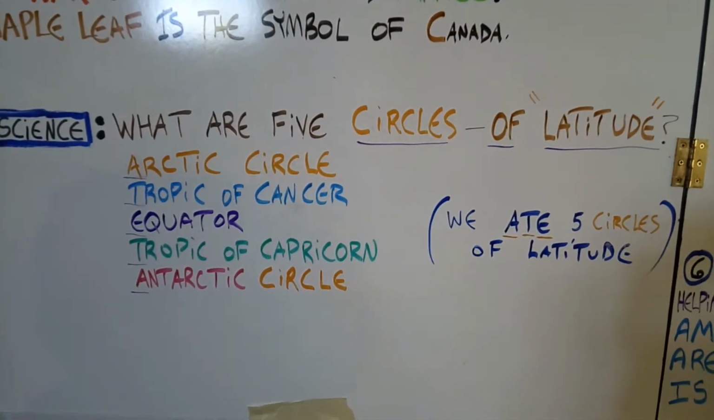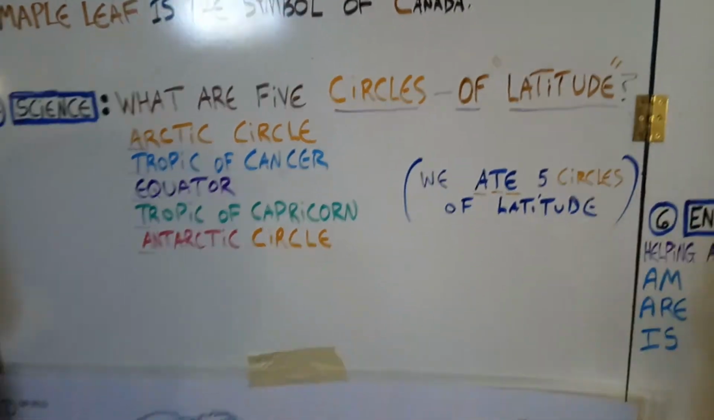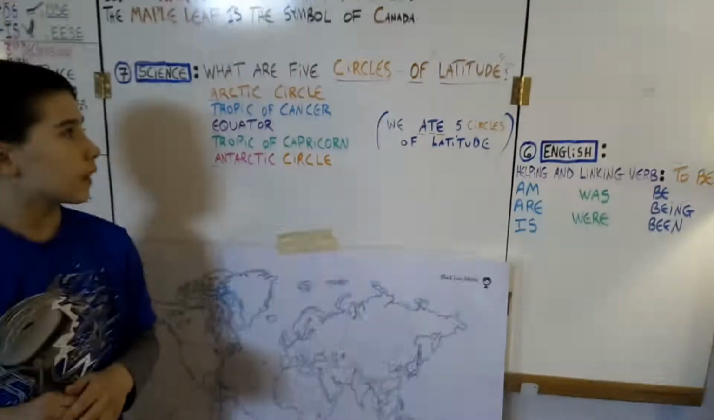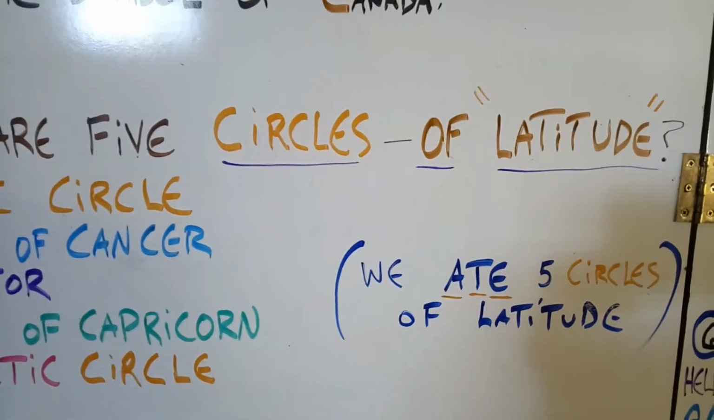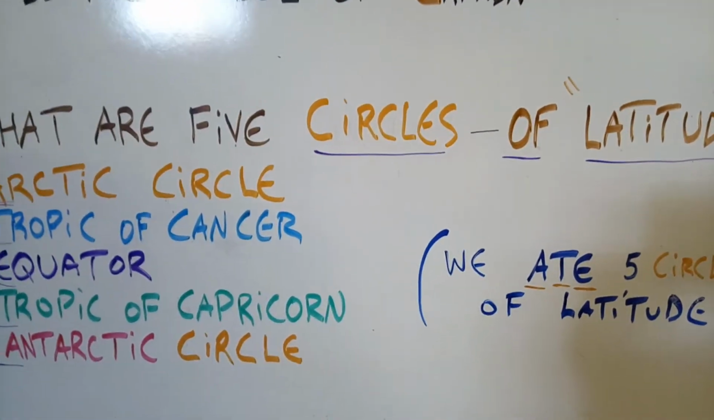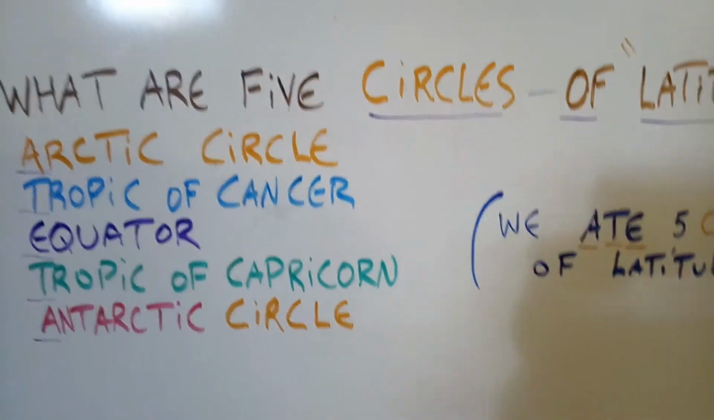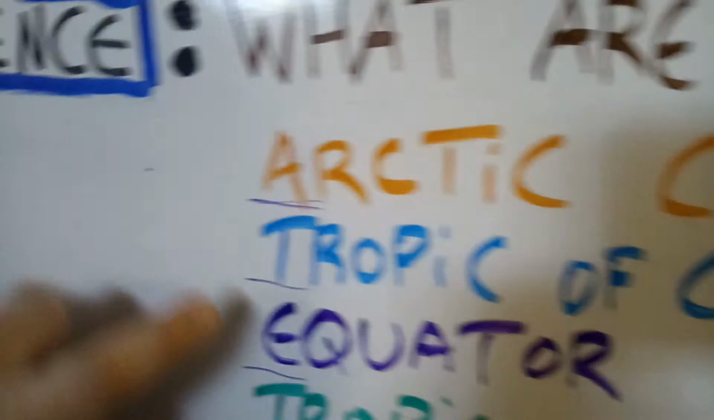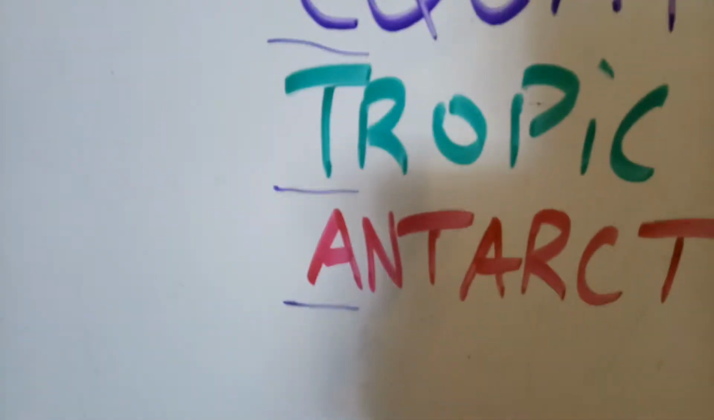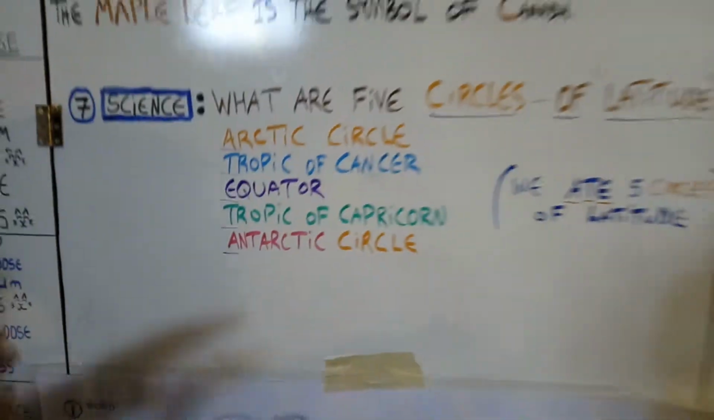Now for science, we're going to do what are the 5 circles of latitude. And we're going to do, for circles, the old gospel song, Circle Be Unbroken, as our memory for circles of latitude. And another way to remember it is we ate 5 circles of latitude, because if you could tell, ATE and then ATE, it goes down ATE and it goes up ATE. That might help you as well.